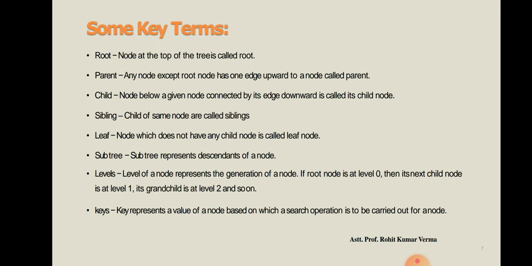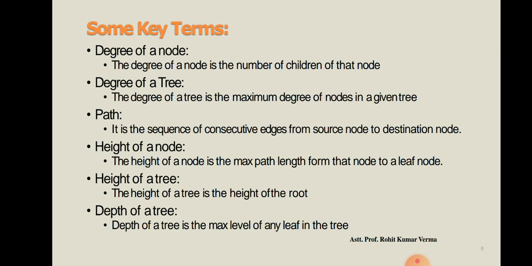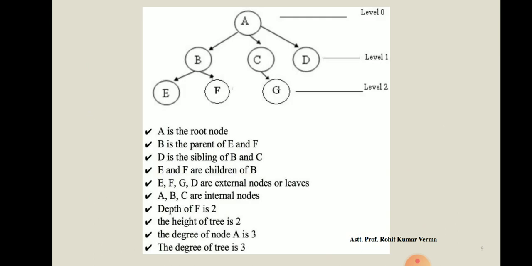So dear student, if someone asks you how many labels are existing in this tree, you can see, for root node the label is 0, for child node the label is 1, and for the grandchild node the label is 2. So in this tree we have total 3 labels, from label 0 to label 2.